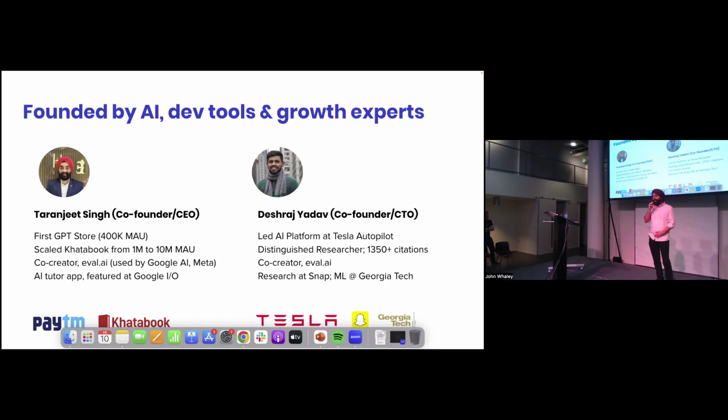Now I'll give you a little background about us. We are Deshraj and Taranjit. We are experts in AI, developer tools, and user growth. I built the first GPT store and scaled it to 400,000 monthly active users. I was an early employee of Khatabook, which is India's number 1 fintech startup, and scaled their monthly active user base from 1 million to 10 million. A lot of you here drive Tesla. Deshraj is the guy who built Tesla's autopilot AI platform, and he is a distinguished researcher. And in 2016, we together created eval.ai, which is an open source alternative to Kaggle, actively used by researchers from Google AI and Meta and others.